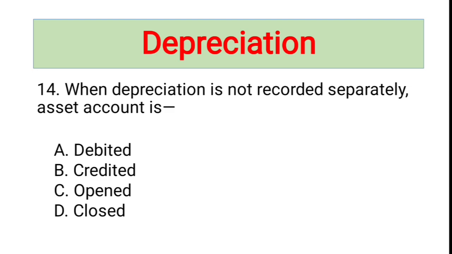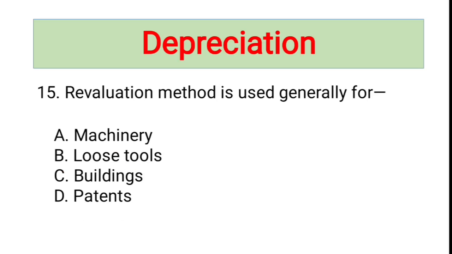Next one: when depreciation is not shown separately, asset account is... If a separate depreciation account is not maintained, depreciation is directly deducted from the assets by crediting the asset account, and that is why credited.